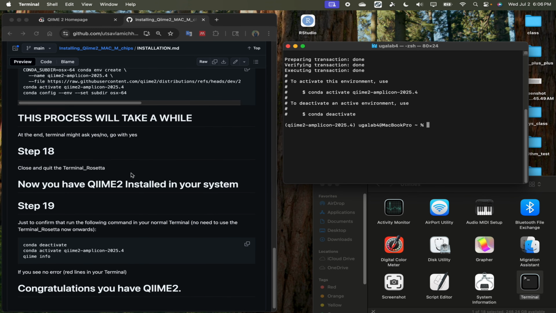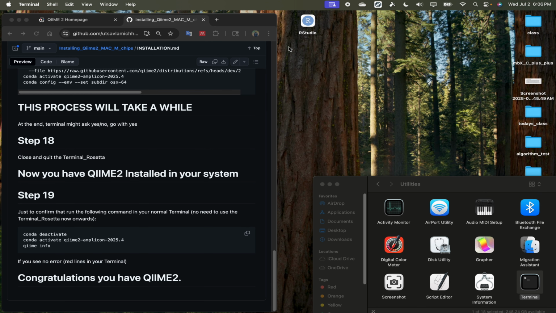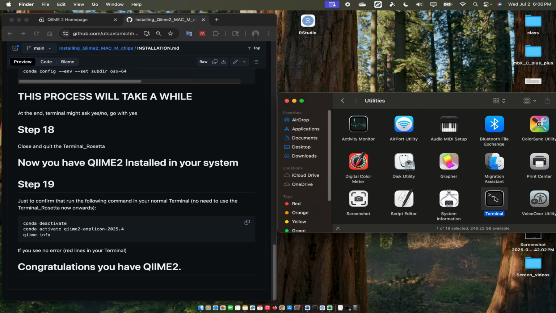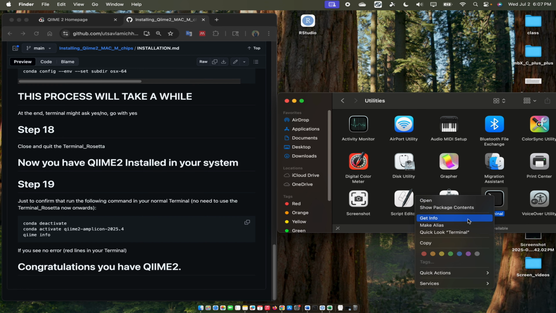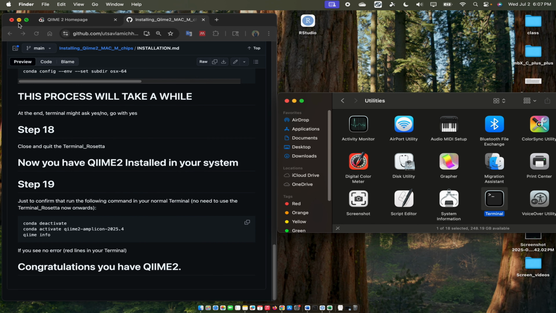Now step 18 is to close it and quit it. Now we have QIIME installed in our system. We don't need to use that Rosetta, so I'm going to do get info and uncheck that box. Now I'm going to open the terminal.